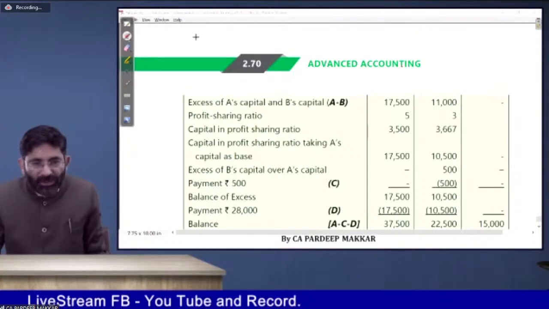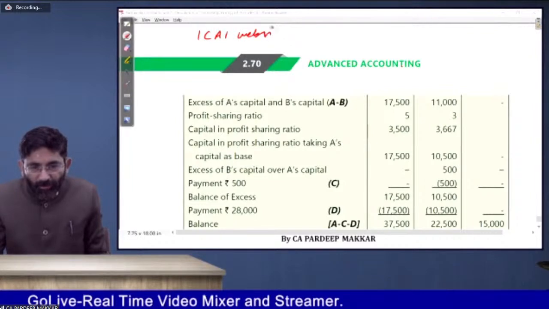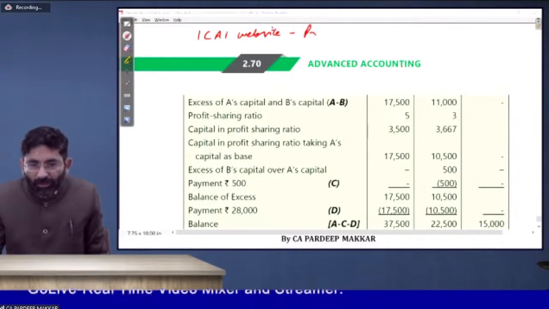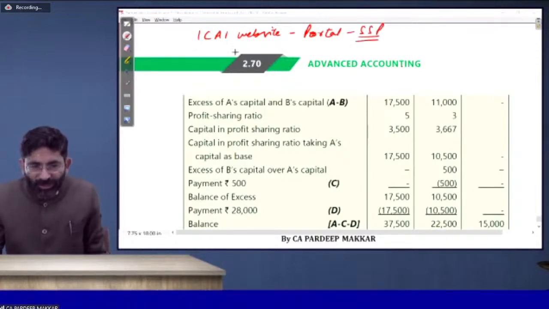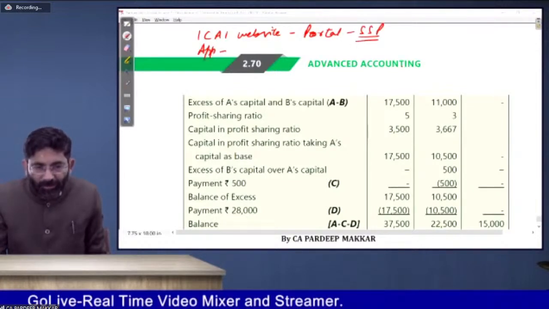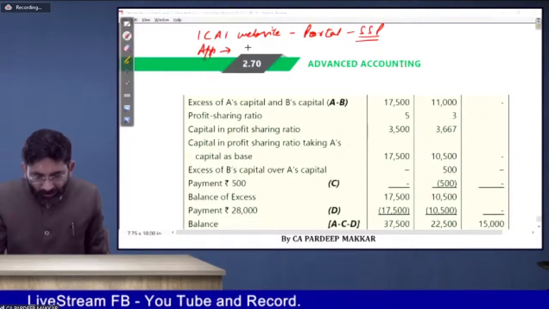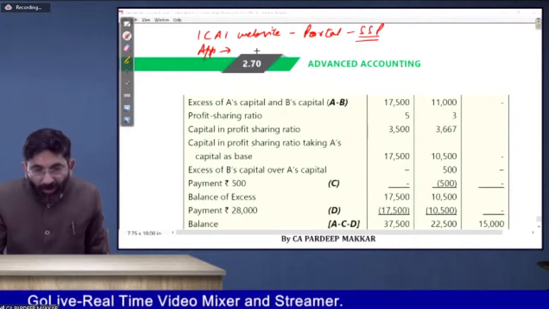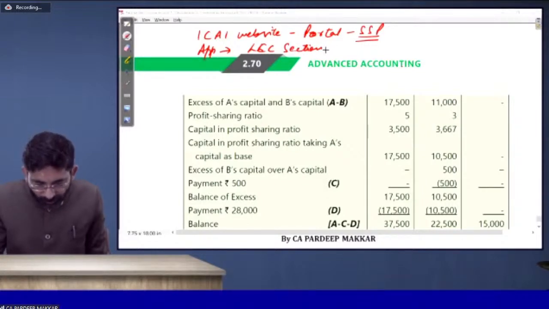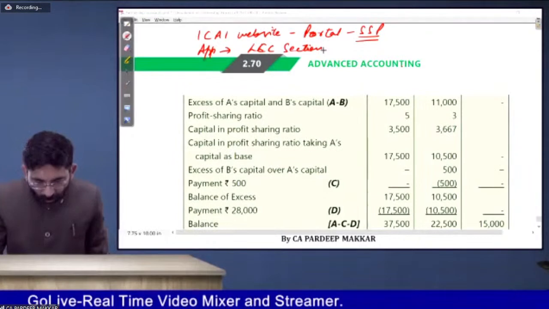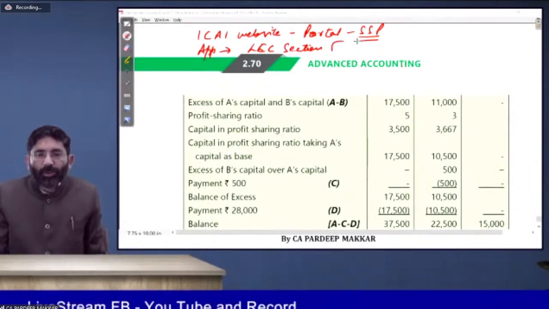First of all, notes are already uploaded at the ICAI website, the SSP portal. You may check there. Then in the app, a student, Miss Khushi, has sent that in the BOS app there is an LCC section in which you can download the notes.